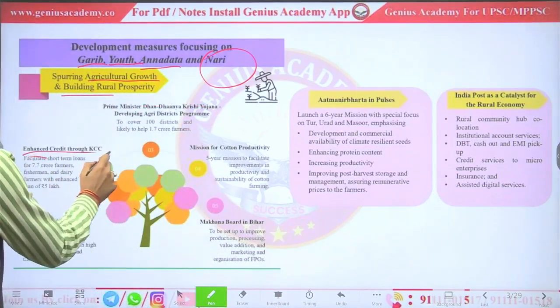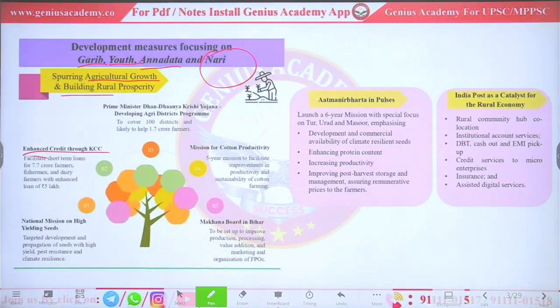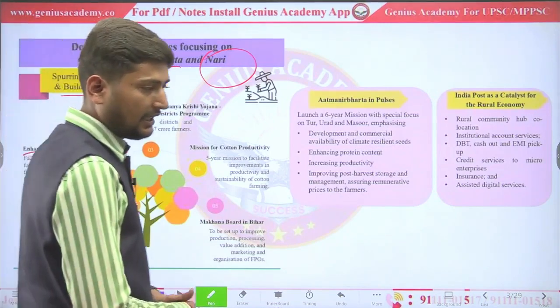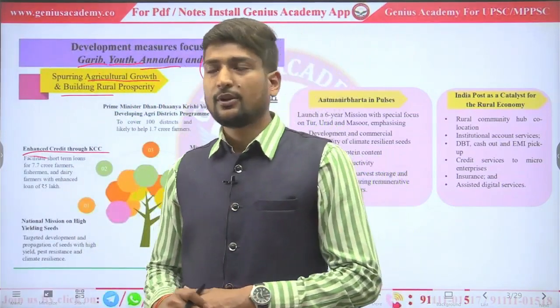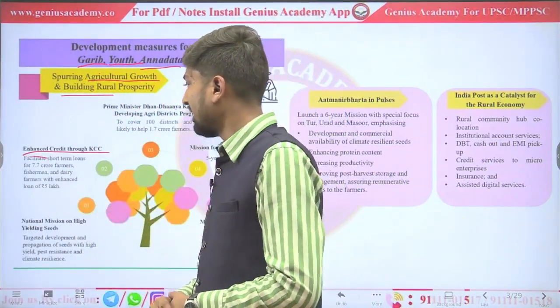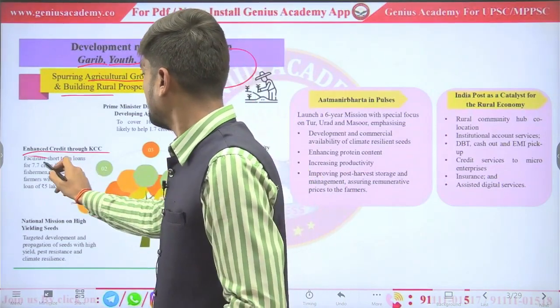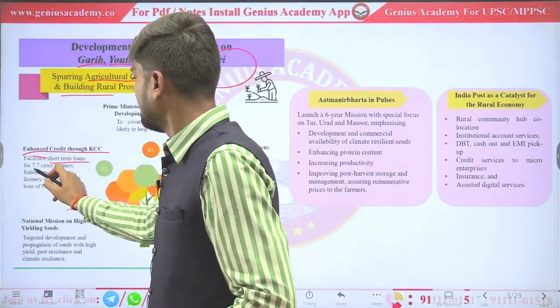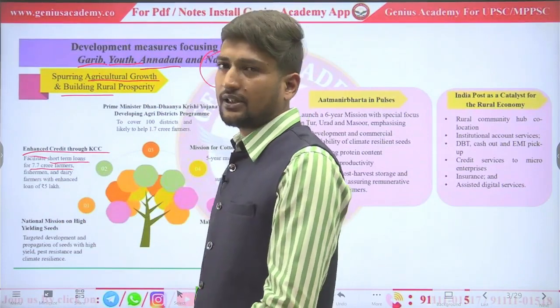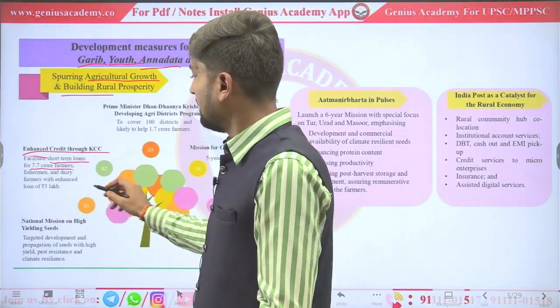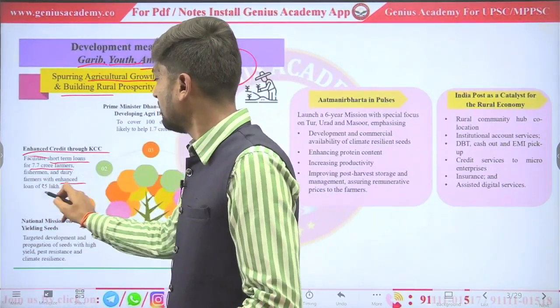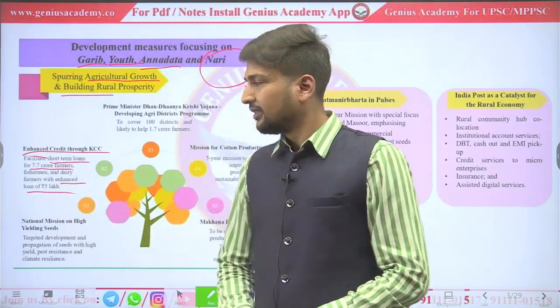Next, see enhanced credit through KCC, that is Kisan Credit Card. So what is Kisan Credit Card? Through this, the government is providing short-term loans to farmers at a very low interest rate. Under this, the government will cover 7.7 crore farmers, and the government has also enhanced the loan limit up to 5 lakh.